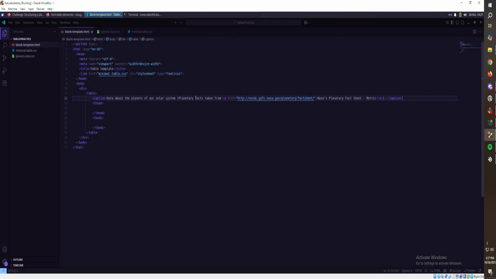Save that real quick. Then we want to take the table head. So the table head is going to be the column labels, technically, right?